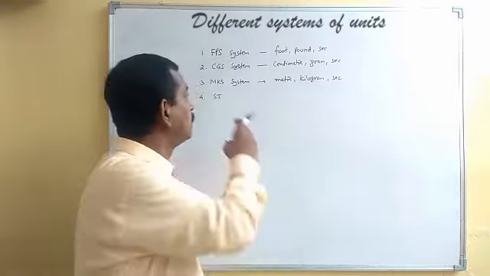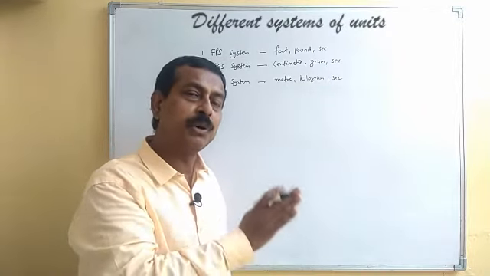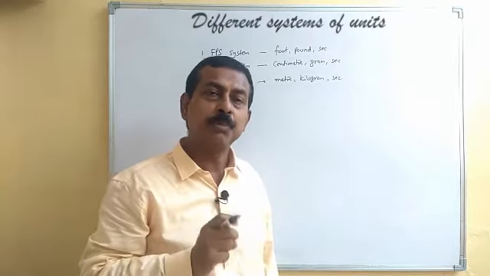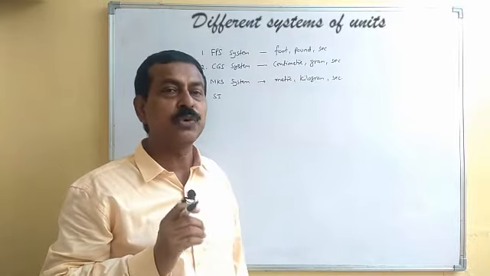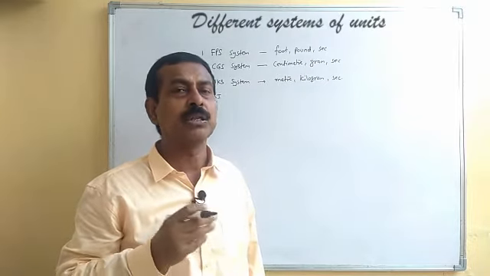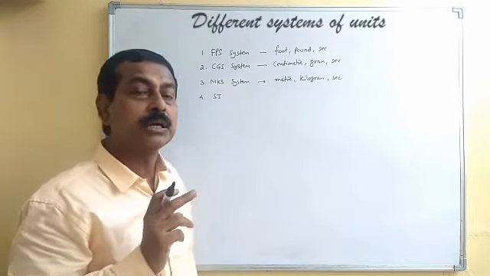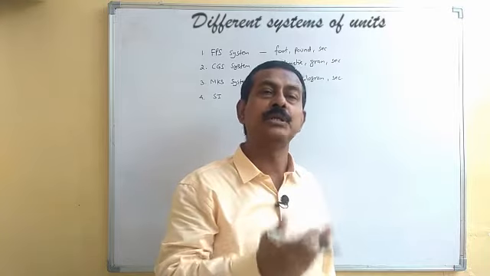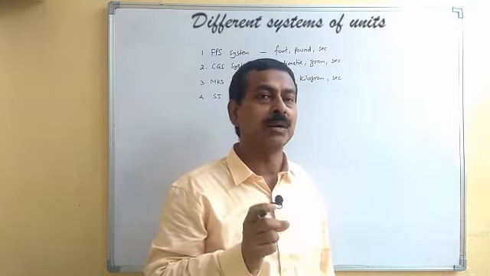And nowadays we are using SI, so we have even changed from MKS to SI. The main problem with the FPS system was that its units were abrupt, like random ones. That means conversion of units from one unit to its subunits or multiples was a random one.